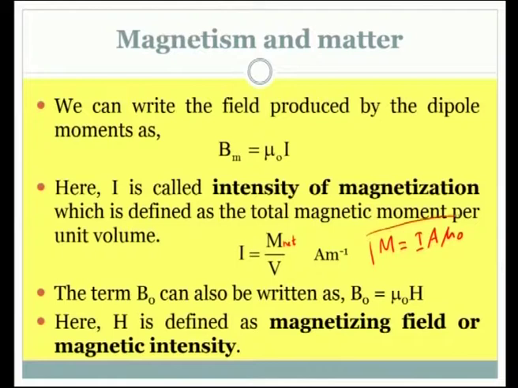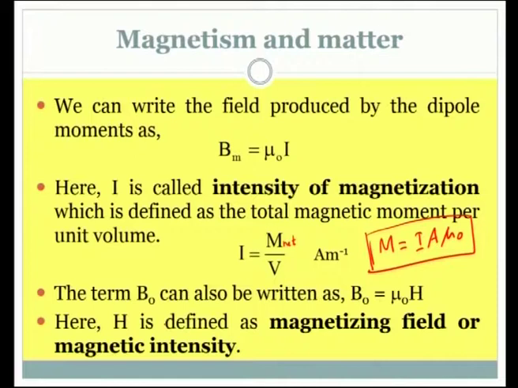This we have studied in one of the earlier lectures. So, it depends on the current and the area. Here A is the area. So, keeping that in mind, the current and area units are coming, we have volume here in the denominator. So, that is considered here, right.